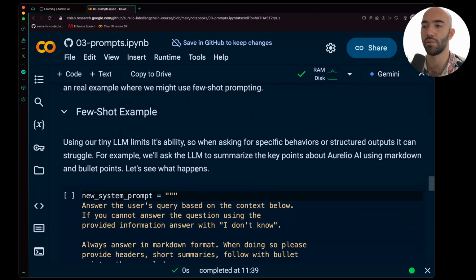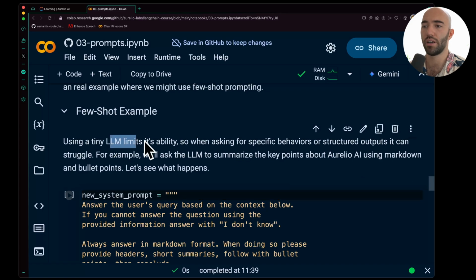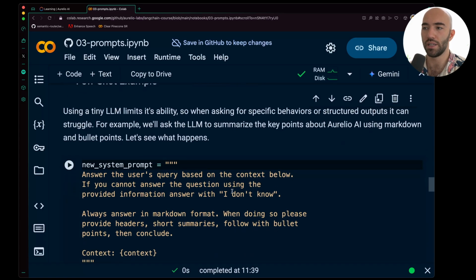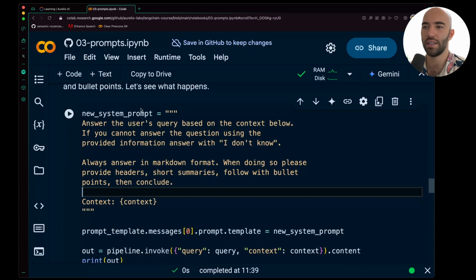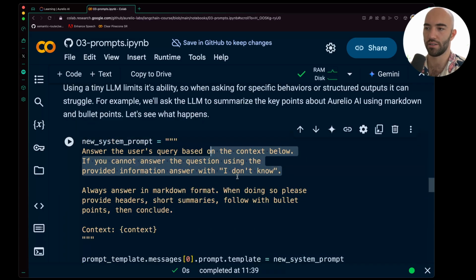Now let's see an example of that. When we are using a tiny LLM, its ability would be limited, although I think we're probably fine here. We're going to say, answer the user query based on the context below.